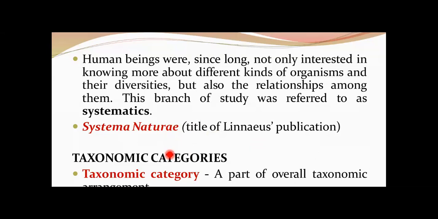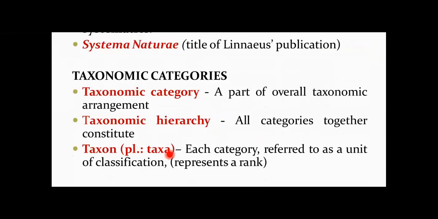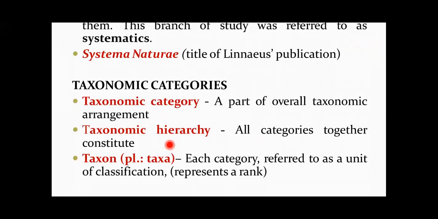Now we have taxonomic categories. What is a taxonomic category basically? A taxonomic category is a part of the overall taxonomic arrangement. That overall arrangement puts a particular organism in a hierarchical order, and that itself is called the taxonomic hierarchy.